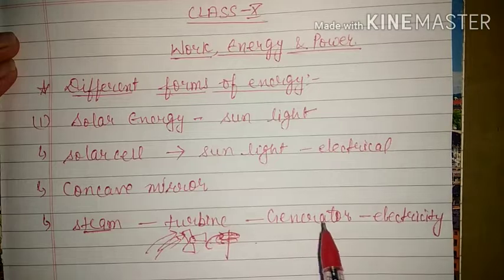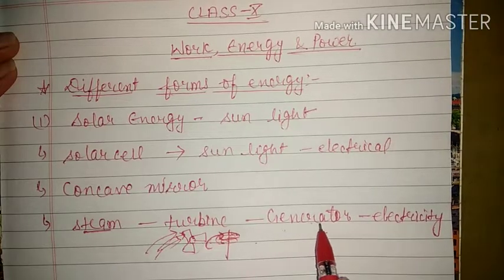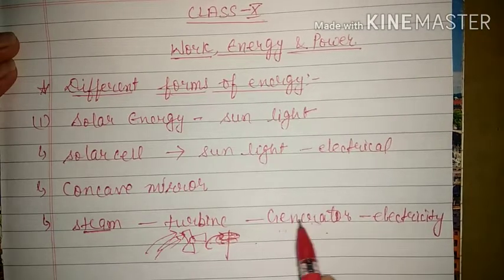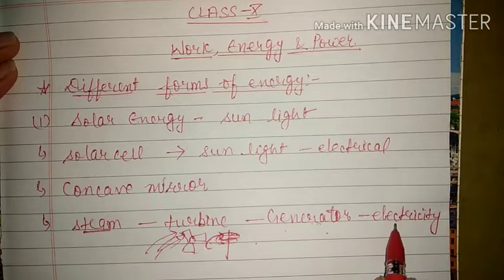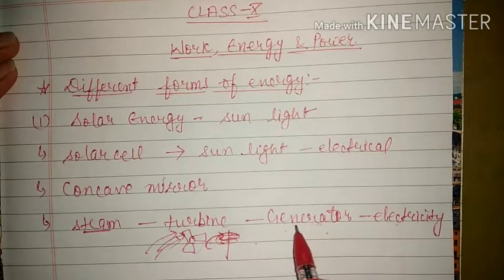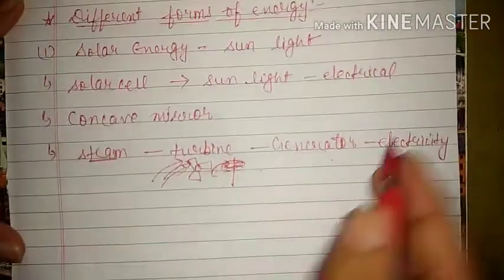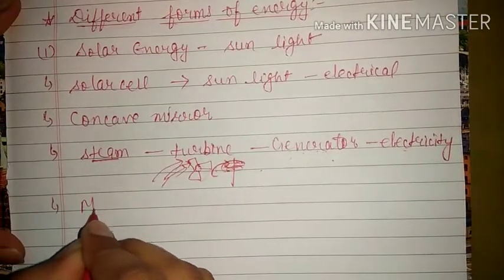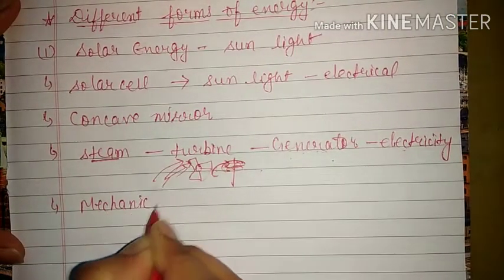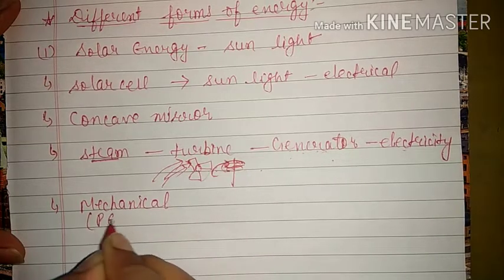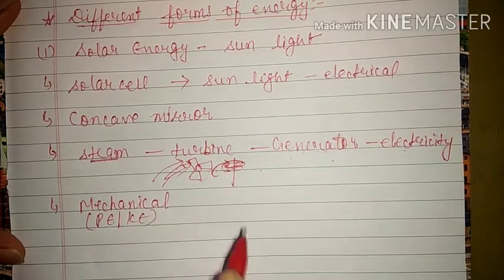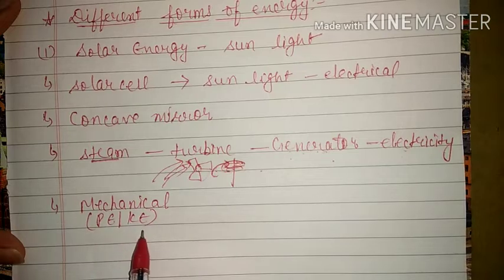Rotating means here we are talking about rotational kinetic energy, and that kinetic energy will rotate the armature of the generator. And we know that an electric generator is a device which converts mechanical energy into electrical energy. That means with the help of a generator we can produce electricity. So here what we are using is mechanical energy. See, mechanical energy can be of two types. One is potential energy and one is kinetic energy.